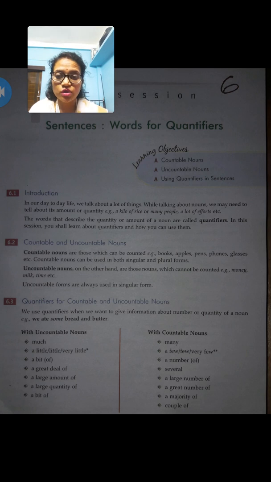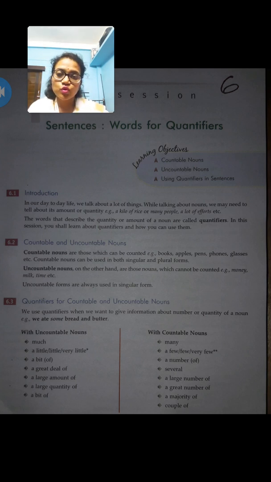But if we go for the uncountable nouns, they are like money, time, and some other kinds of quantities like milk, which is given in your textbook. So this is all about uncountable or non-countable nouns. Quantifiers, as we already discussed, are any words that describe the quantity or amount of a noun. So quantifiers can be for countable as well as uncountable nouns too.